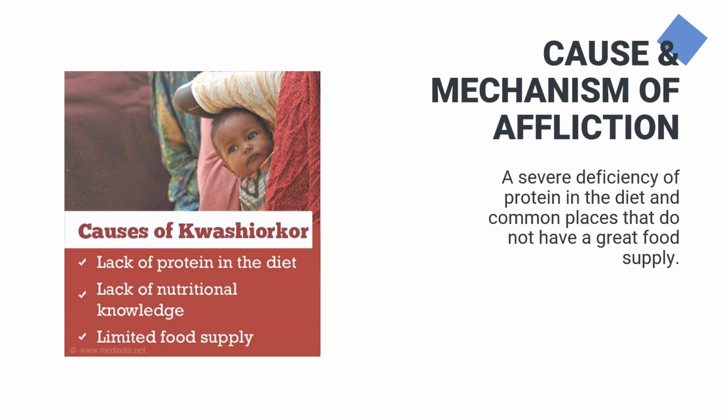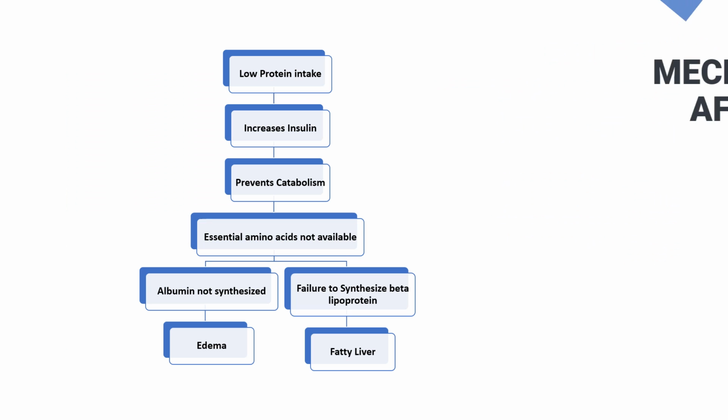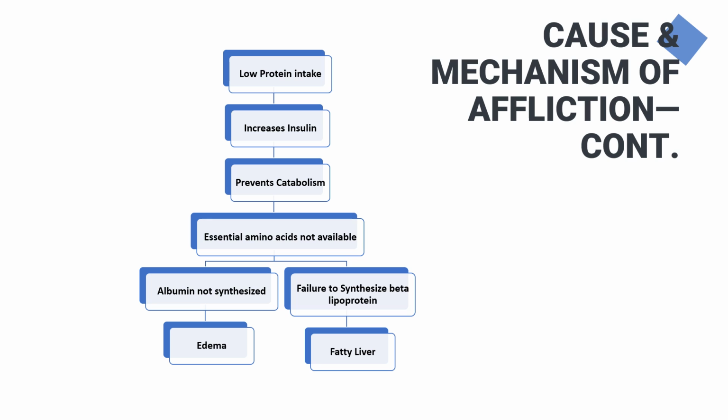So the main cause and mechanism of affliction is a severe deficiency of protein in the diet, usually seen in places that do not have a great food supply and also lack of nutritional knowledge. The cause and mechanism of affliction, as we can see in this flow diagram on Kwashiorkor: the body fails to adapt, starting with inadequate protein intake, which increases insulin levels, which prevents tissue catabolism, causing essential amino acids not to be available, which causes two main issues with the protein deficiency.